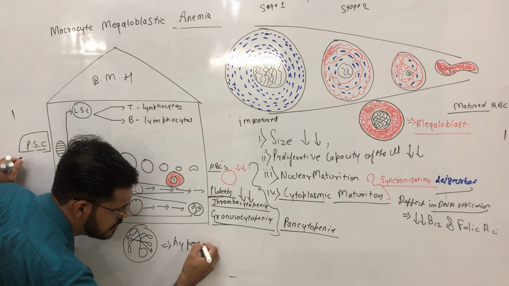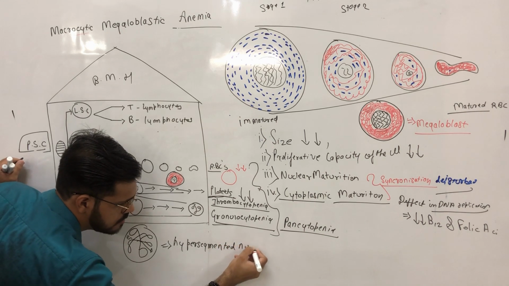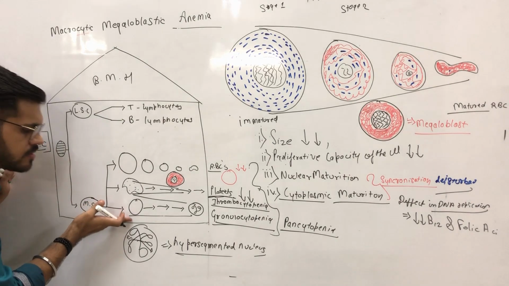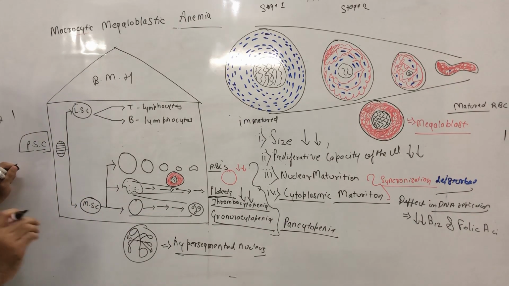A hypersegmented nucleus is produced in this granulopoietic pathway due to megaloid reaction.